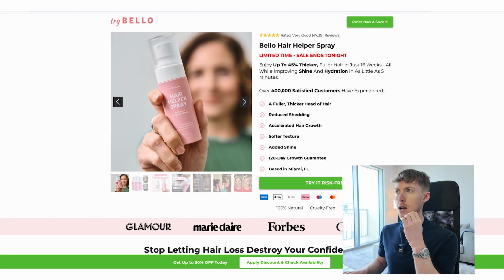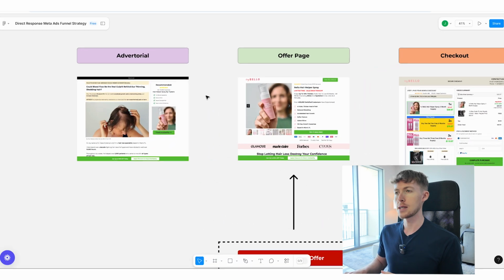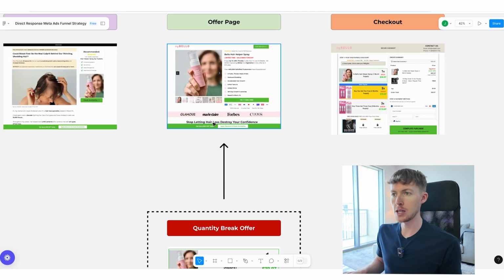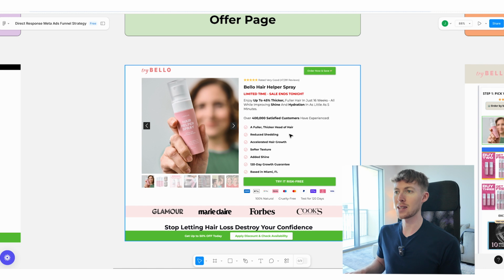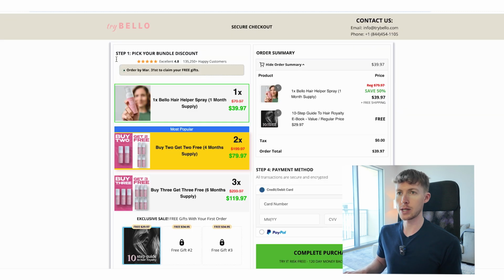Now, breaking this out into a structure here, and specifically looking at the offer page and what the offer structure is that they're running, we can see that in the checkout, they're running this quantity break offer.